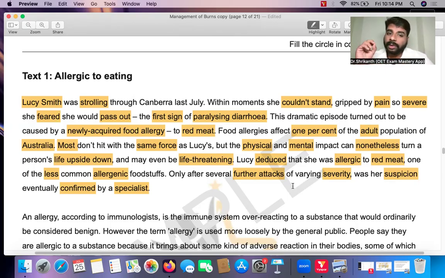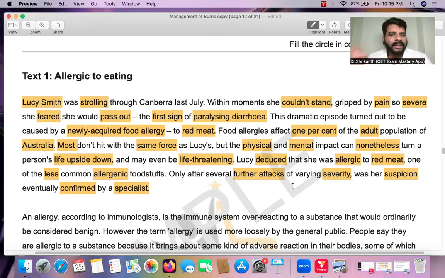Now, what was the question type? The question type is a purpose type question. So you need to understand why the writer is using Lucy Smith's case, to give me what information. To tell me what information is he using the case of Lucy Smith? That is what you need to find out.